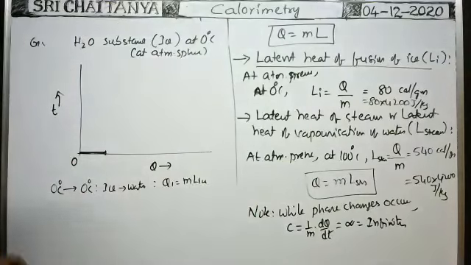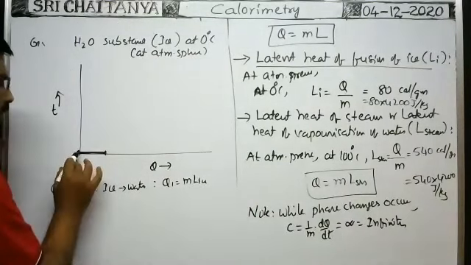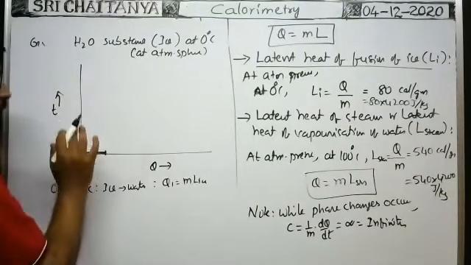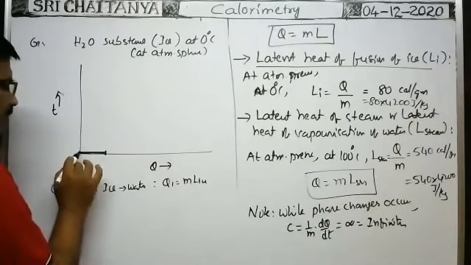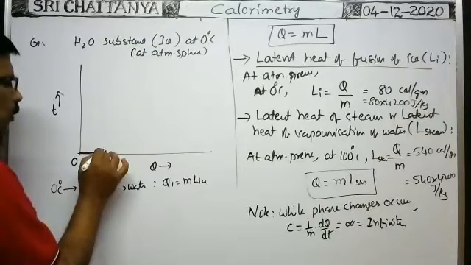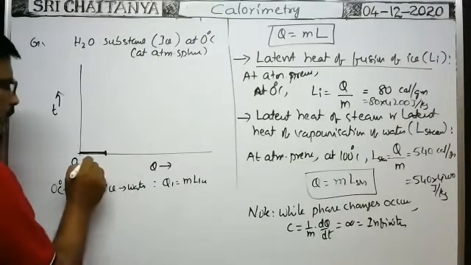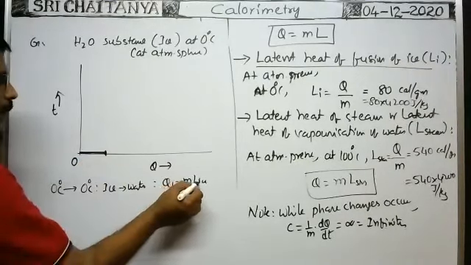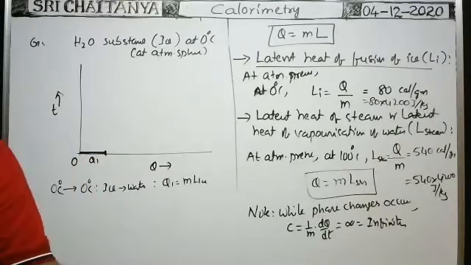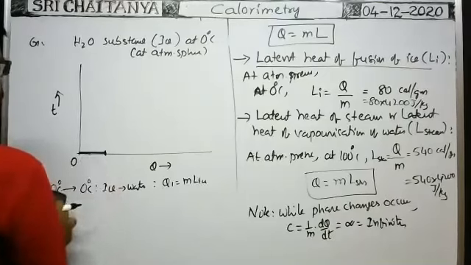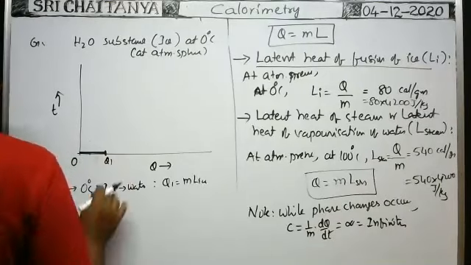That means it is infinity. Okay, now at 0 degrees centigrade, when ice at 0 degrees centigrade is supplied heat energy, by absorbing this heat energy the state changes and it is totally converted into water up to this. So the heat energy supplied is equal to m into Li. It is Q1. Up to this, Q1 amount of heat energy is supplied.